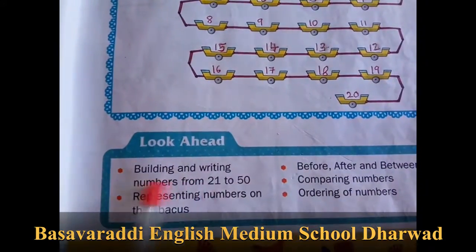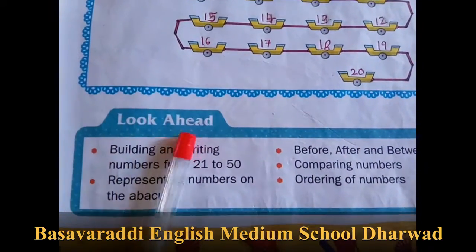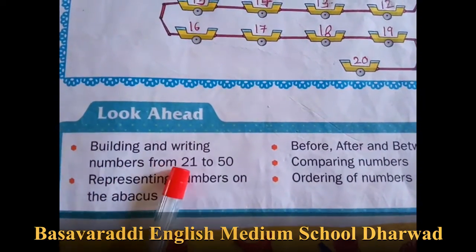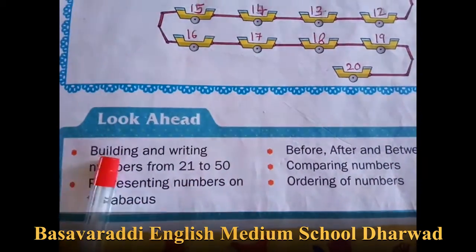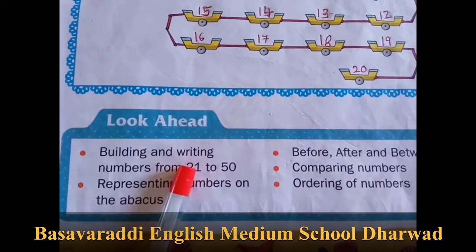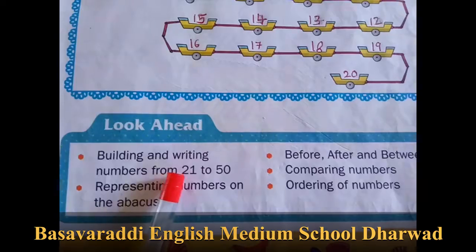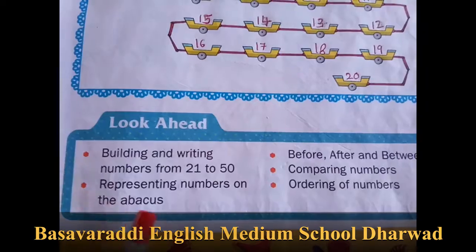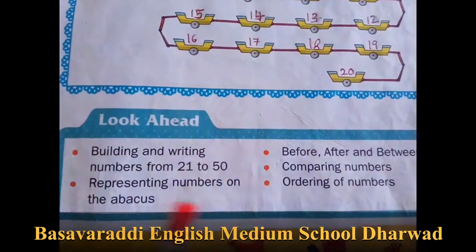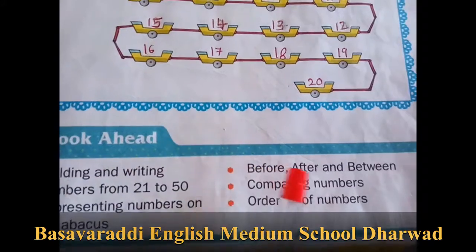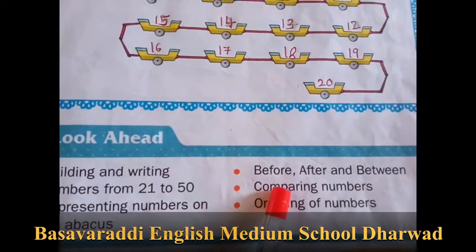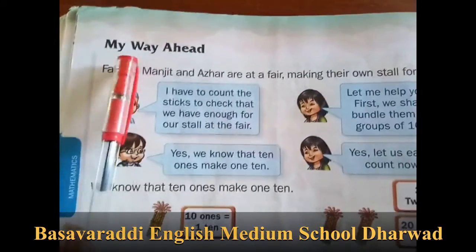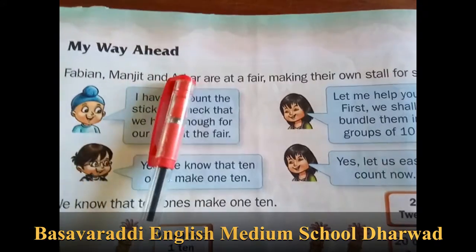So what are we learning here? Look ahead. First one is building and writing the numbers from 21 to 50. You have to write down the buildings and the numbers 21 to 50. Representing numbers on the abacus. Then before, after and between. Then comparing the numbers, ordering of numbers. My way ahead.